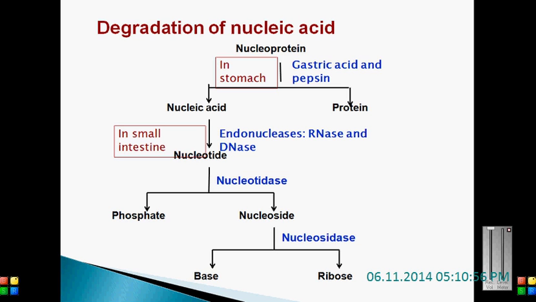What is the difference between endonuclease and exonuclease? Exonuclease removes nucleotides from one end, and endonucleases act at the internal sites. As a result of the action of the endonuclease, you get fragments, and from the nucleic acid you get the nucleotides. These are further acted on by the enzyme called nucleotidase, so the nucleotide is broken down into nucleoside and phosphate. The nucleoside is again acted on by the enzyme called nucleosidase, and is converted into base and ribose, where the starting products are formed.